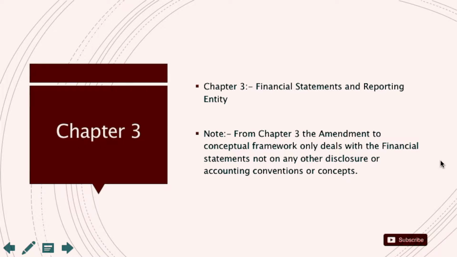The first thing, chapter 3 describes financial statements and reporting entity. It was a new introduction in the conceptual framework. There's no definition of what you mean by reporting entity, and they gave a brief idea about financial statements. I know it's been covered by IAS 1, but IAS 1 also derives from the conceptual framework. So in the conceptual framework, they do recognize some of the reports to be financial statements. We'll go through it in detail.